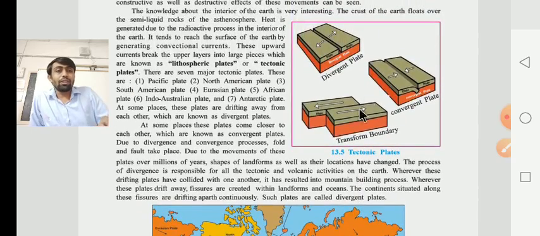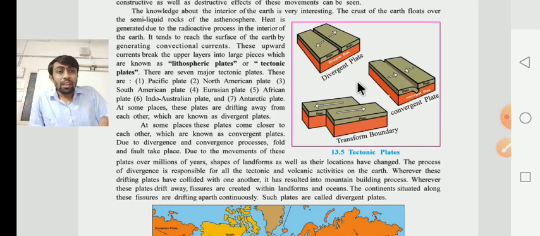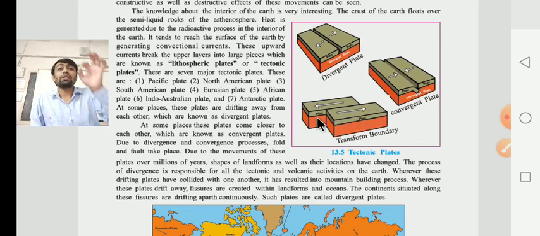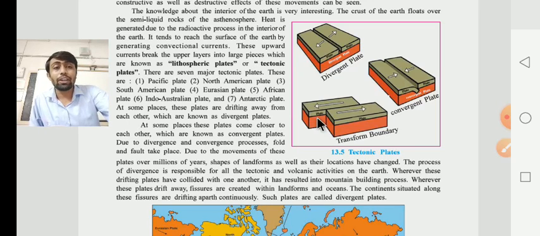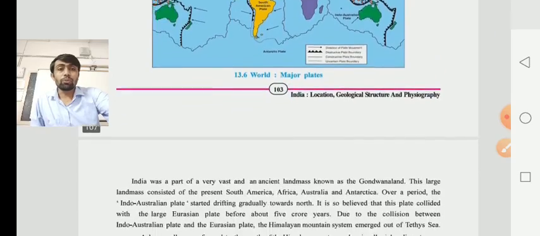Already they have given in the pictures this divergent plate, and that's why they say that both plates are in fissures, it means both are in opposite directions in the divergent plate, while in the convergent plate they are in the same direction. While in the transform boundary, you have to see in this image, these are all processes of the tectonic plates within the earth, in the interior of the earth, and that's why we can say that such plates are called divergent plates. Already we have learned the word major plates.